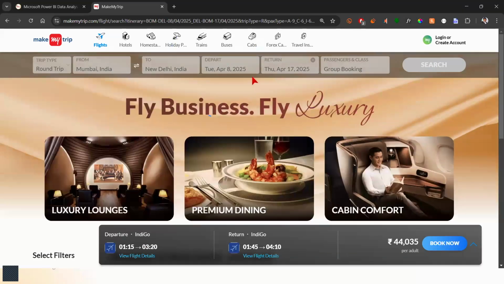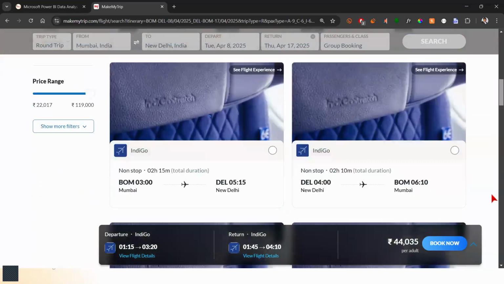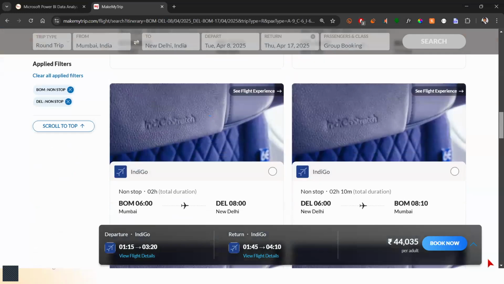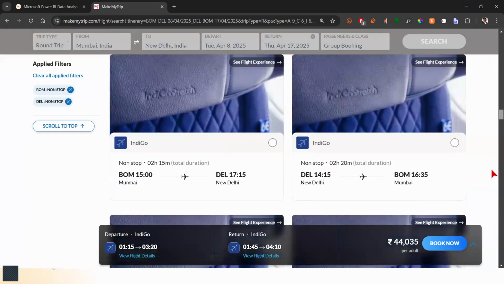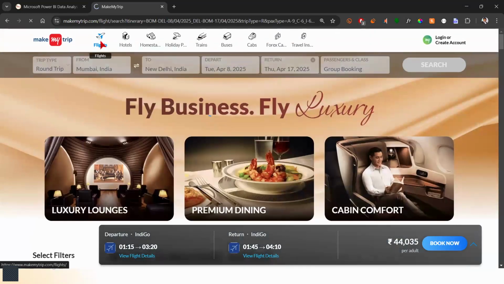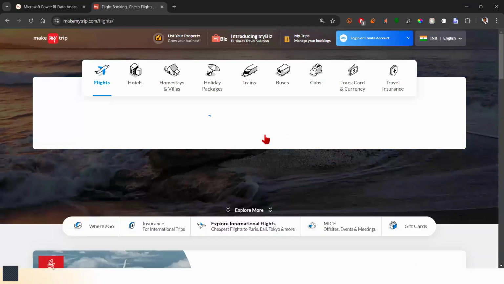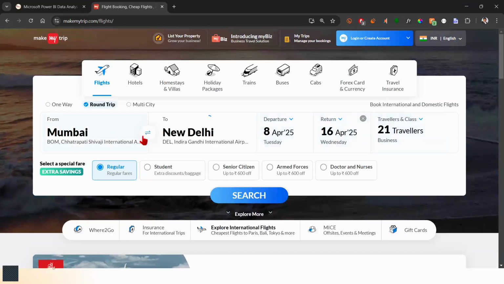Okay. So once I come out of the freeze mode, you can see these are all different flights that we have, Indigo flights and other flights. If you can just look at it, these are all the different flights that you can go and look for and book during this particular time, right? That's good. I'm just going to do this in a real time fashion, one or two more times. Just hold on. We'll just change the date a little bit, and it's going to remain the same.